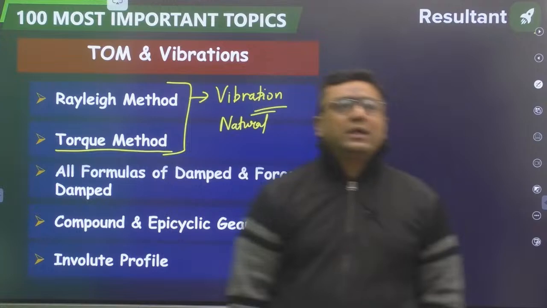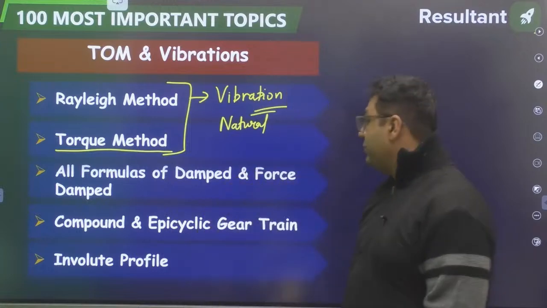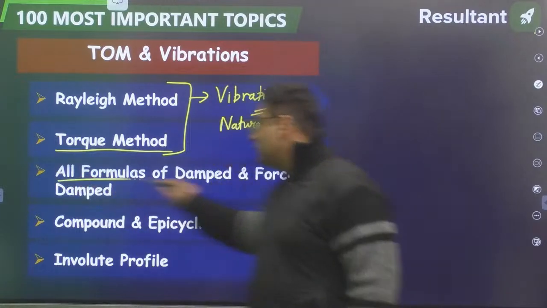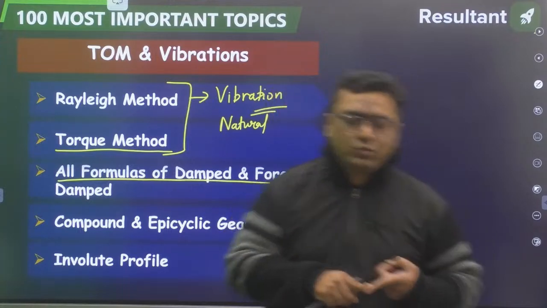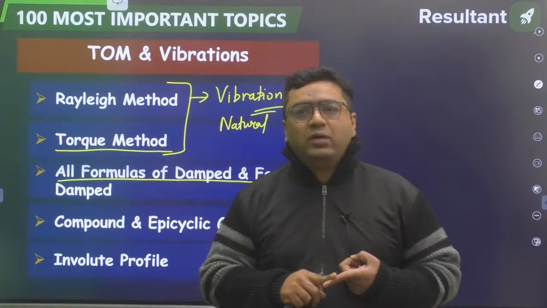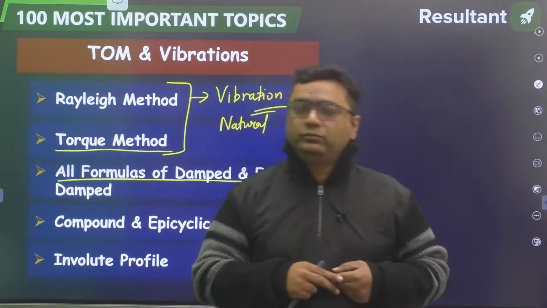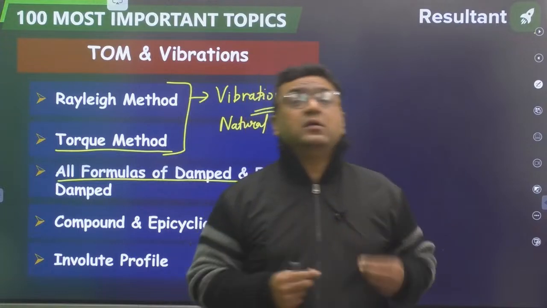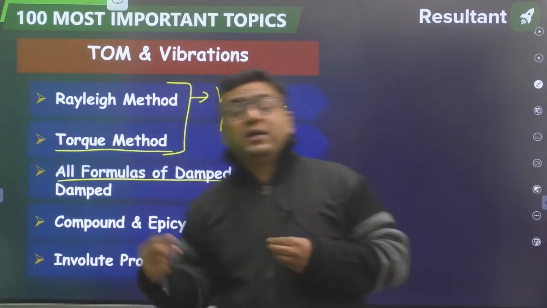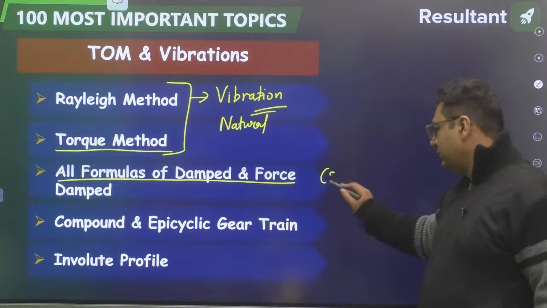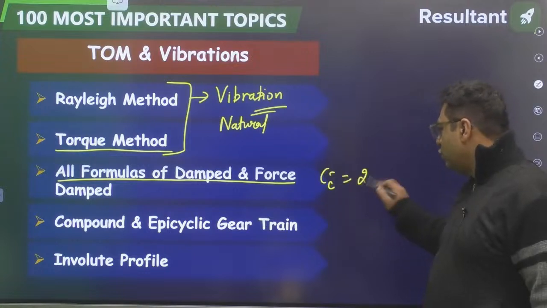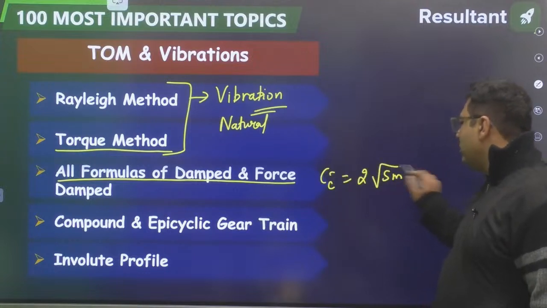Then when we are talking about damped vibration and forced damped vibration, you need to go for all the formulas. What are all the formulas? Damping ratio. Then you are going to have transmissibility ratio. You have damped frequency, critically damped systems, all those formulas like Cc is 2 root SM. So all these formulas you have to do.